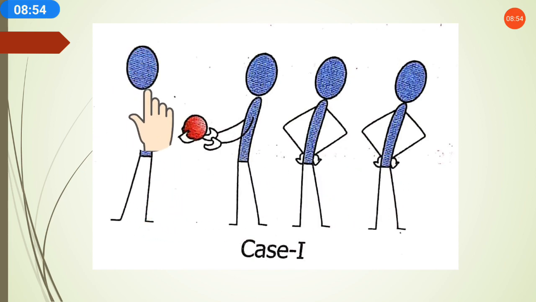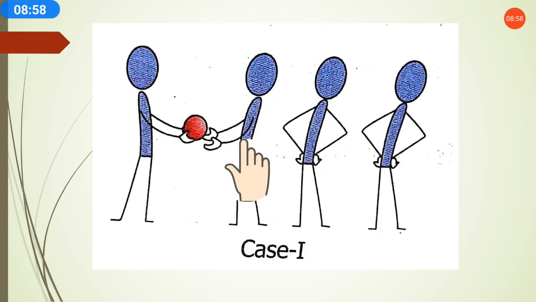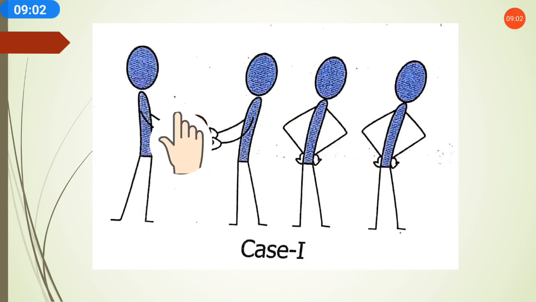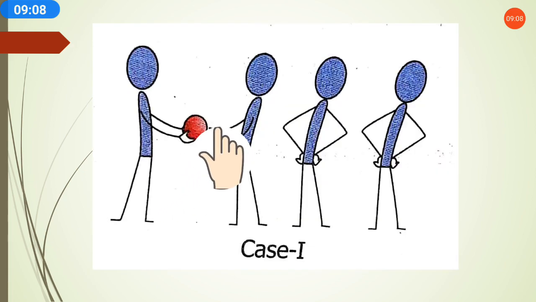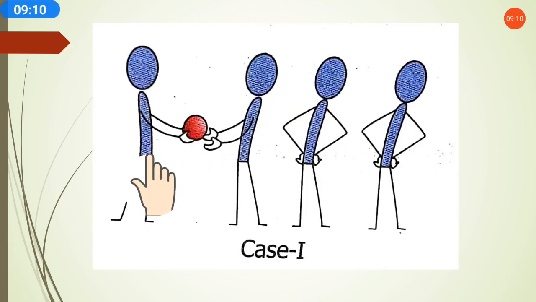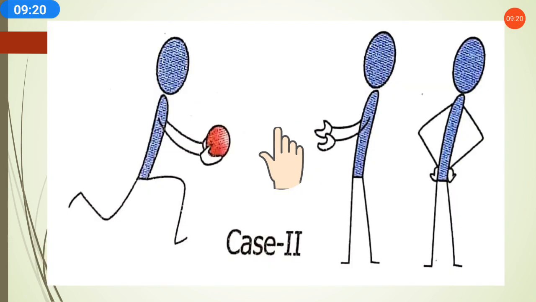The fielder and bowler here represent molecules. This is one molecule, this is another molecule, and this is another. So one molecule is giving the ball to another without their actual movement. That fielder is not moving to transfer the ball. He is standing at his own place and giving the ball to the other one without actual movement. So this is conduction.